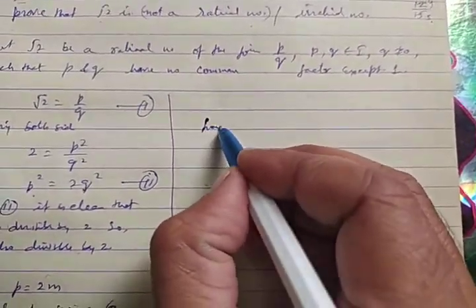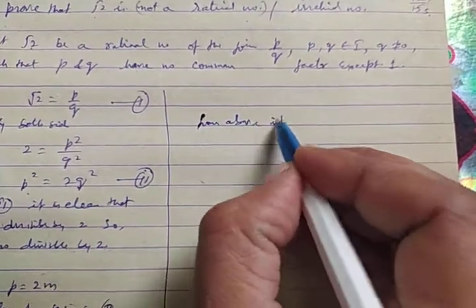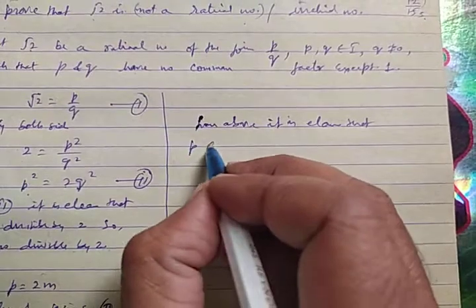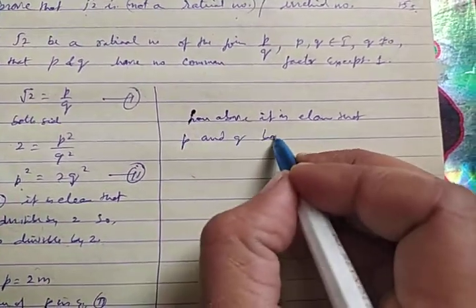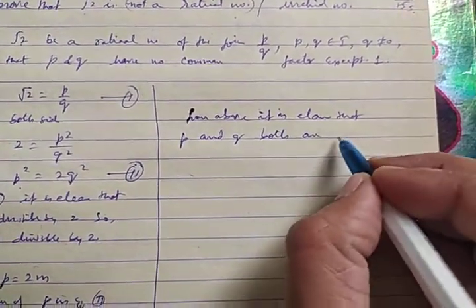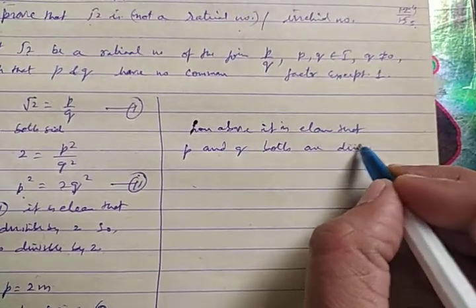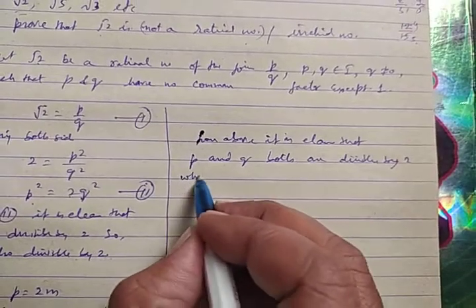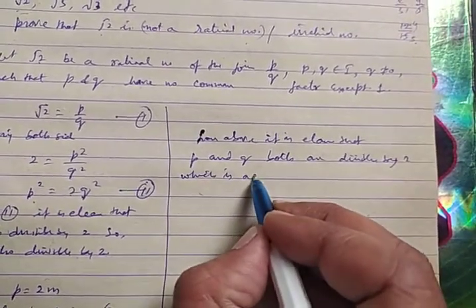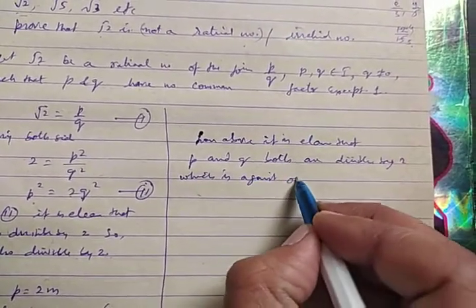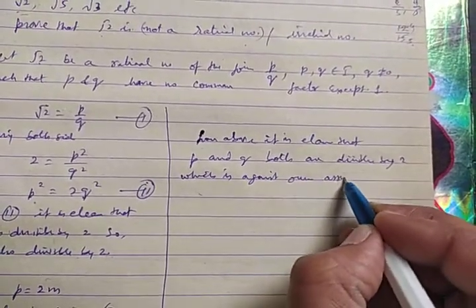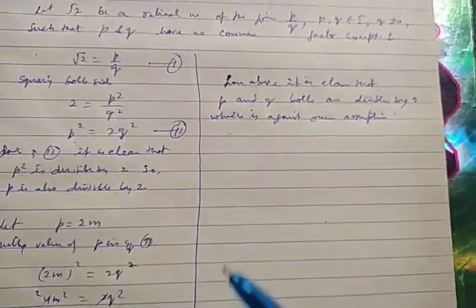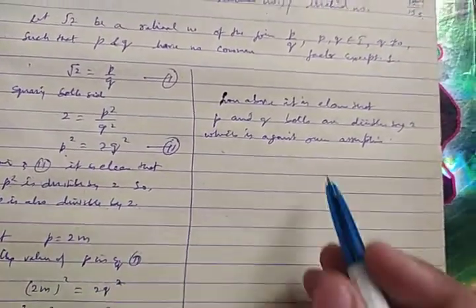From above, it is clear that p and q both are divisible by 2, which is against our assumption. Our assumption, what you have considered in the beginning, is proved false.